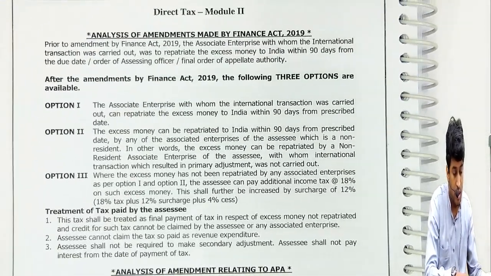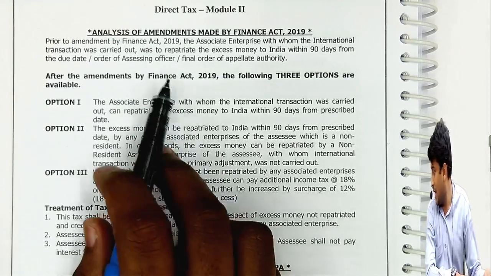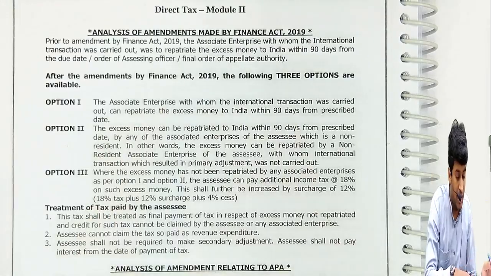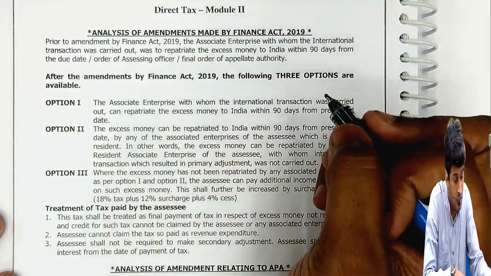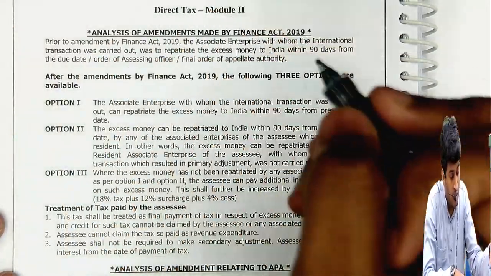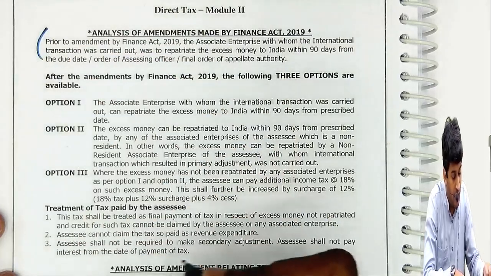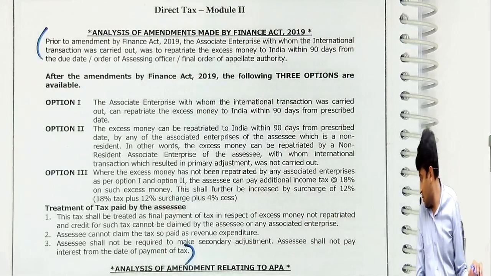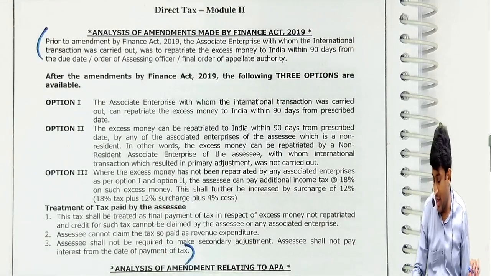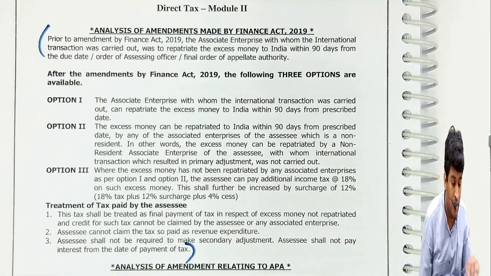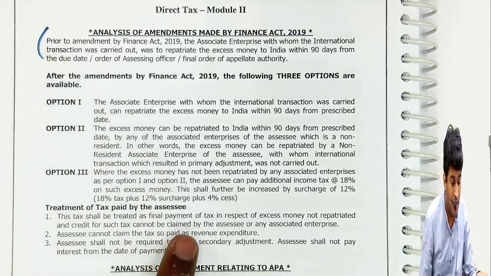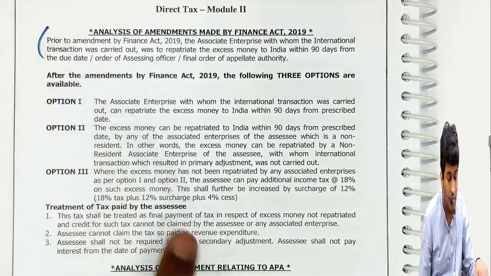Okay, you will find this heading, analysis of amendments made by Finance Act 2019. What I expect you to copy is from here till here, you have to copy right now in your notebook. Exactly 5 minutes I am giving you. Please start copying from here to here. I'll be back in 5 minutes. This is the first amendment that happened, so please copy from here to here, quick.